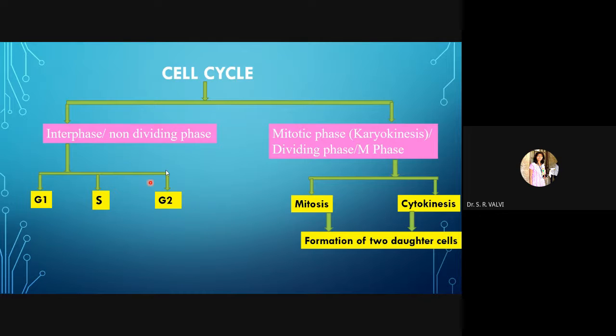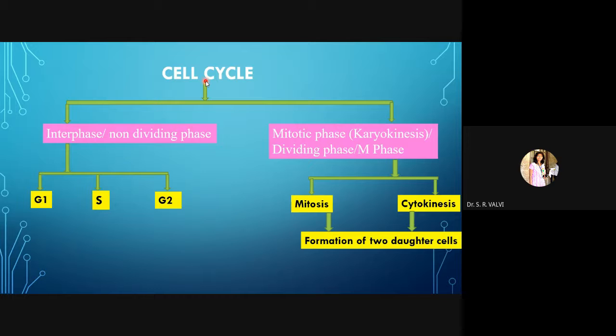So these three phases are included under interphase, whereas in the M phase, look here, it includes mitosis, and the second one includes cytokinesis. So by this mitosis phase and cytokinesis there is the formation of two daughter cells. So each and every cell has to undergo this interphase and mitotic phase.